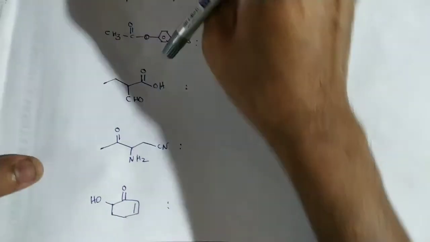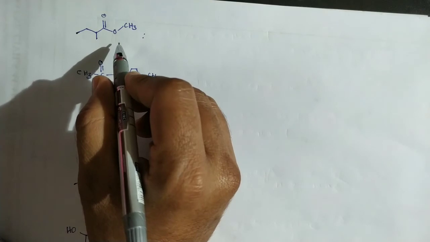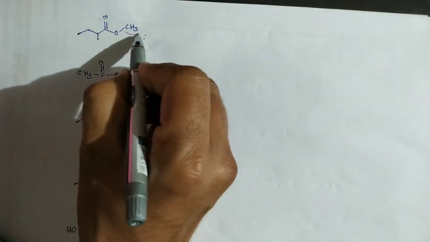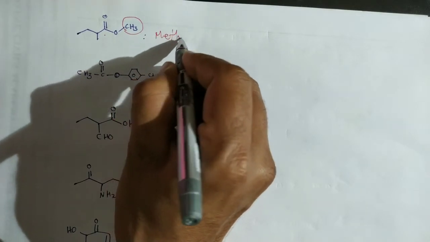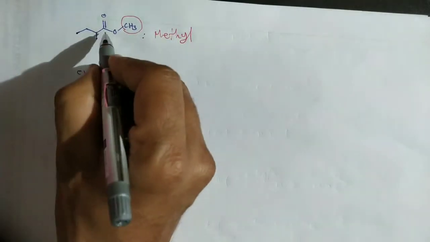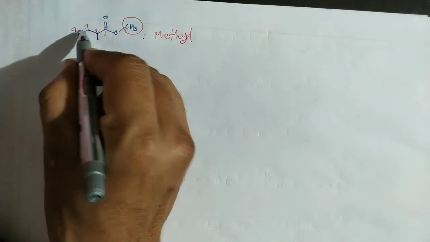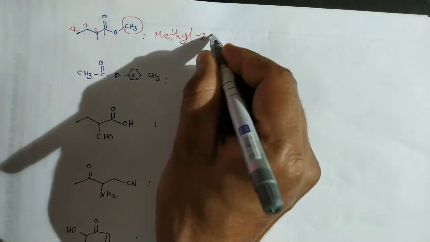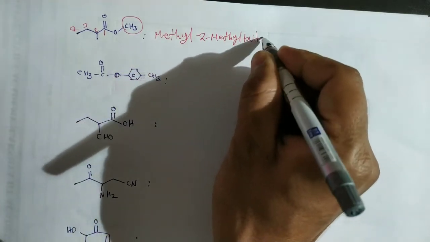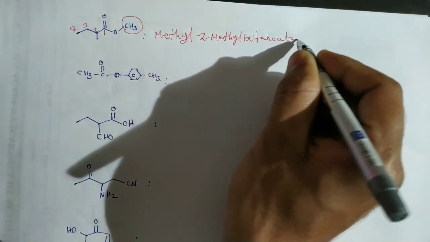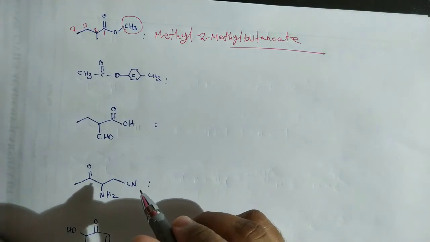Next, it is an ester molecule. You know the naming for the ester molecule. Generally for the ester the suffix is oate, and you have to write the name of the alkyl group which is attached to the oxygen. The alkyl group attached to the oxygen is a methyl, and there is a methyl substituent on the second carbon. So methyl 2-methylbutanoate, butane plus oate. That is the IUPAC name of this compound.